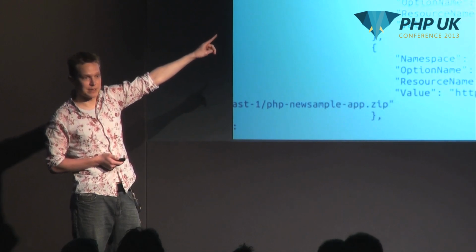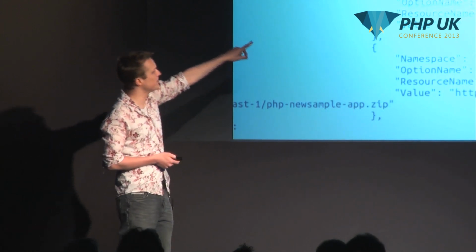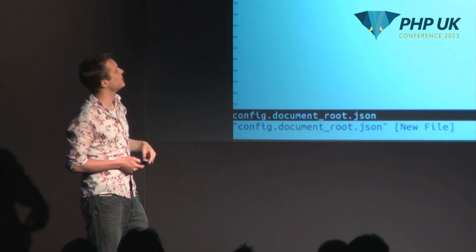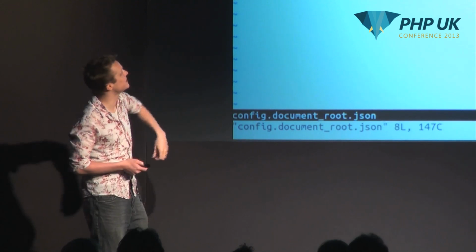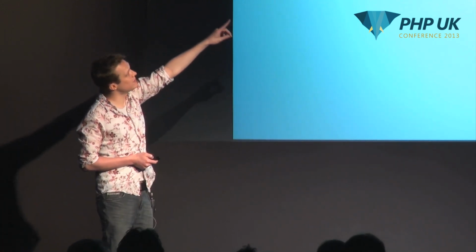Same thing that I was interested in before. I need to change the document root. So I'm just going to copy that, and I drop that into a configuration file here. So I just create a little array with the setting that I was interested in, and I've updated that to web. And then what the tool allows you to do is you can do the update environment, and you can basically just pass back that file of the configuration changes that you want to make.